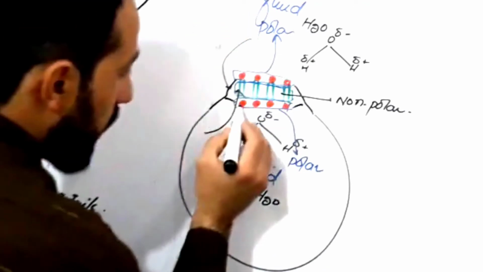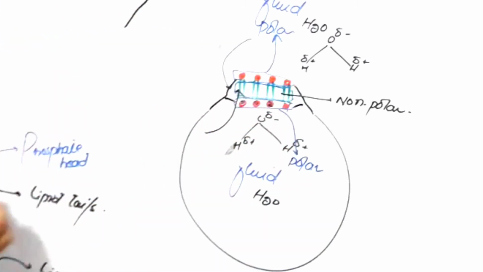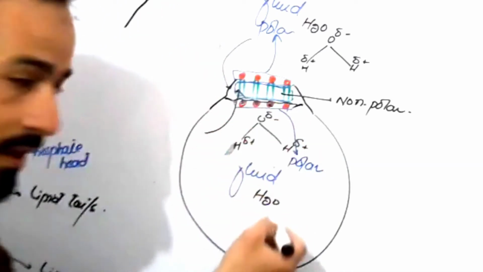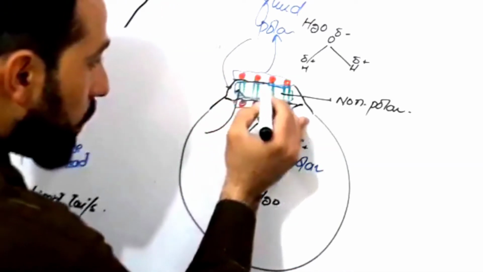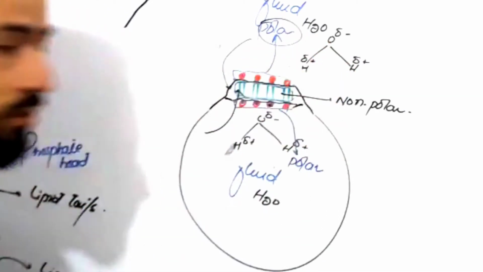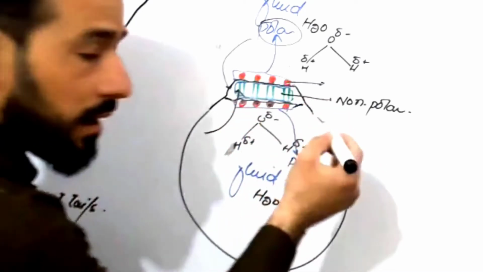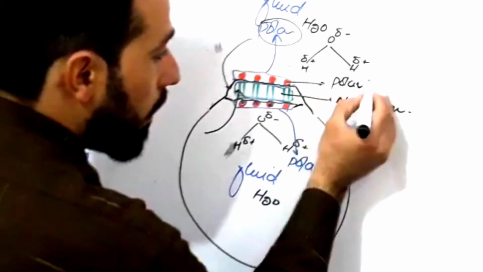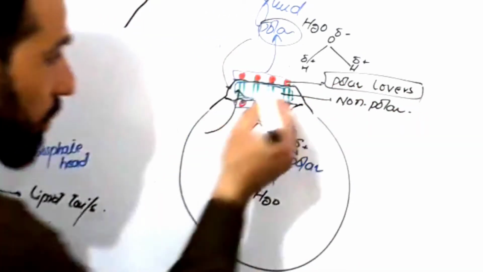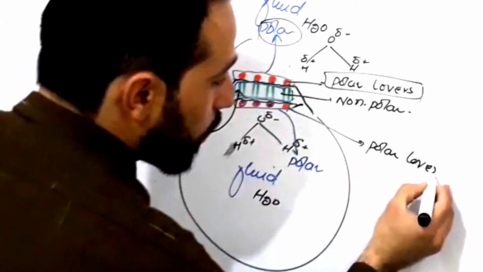So it means that the heads of these phospholipid molecules are embedded in the polar substances from inside, and the heads of these phospholipids are embedded in the polar substances from outside also, right? So these heads are polar lovers. They love polar substances from outside as well as from inside.